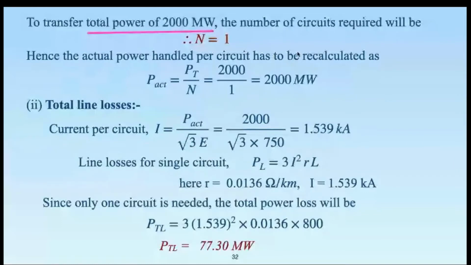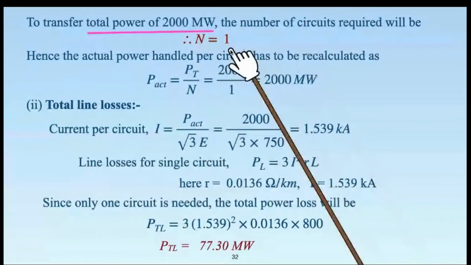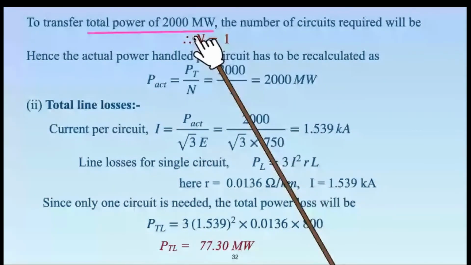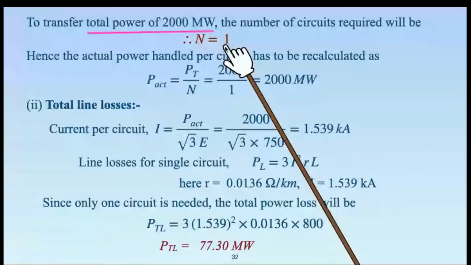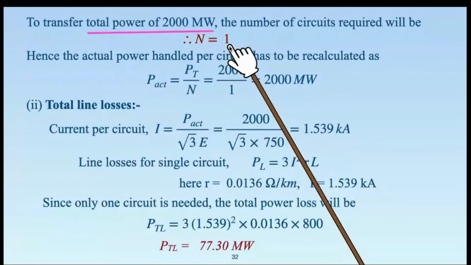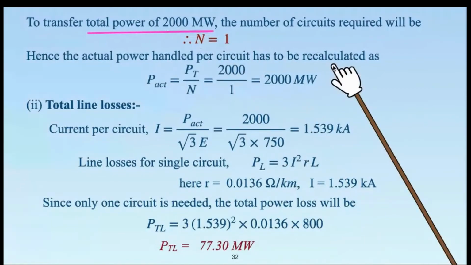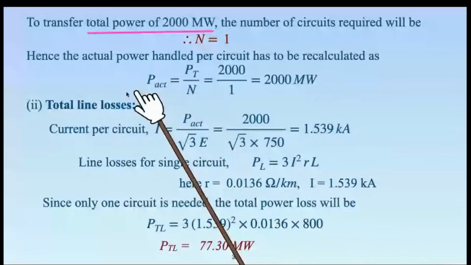Okay. So naturally, the power handling capacity of a single circuit line with 40% series compensation at 750 kV is much higher than what you actually want to transfer, isn't it? So the answer to the total number of circuits is fairly simple, you require only one circuit. A single circuit can transfer much higher power than 2000 megawatt. So the number of circuits will be simply 1, isn't it? But when we say number of circuits is equal to 1, again, there is a recalculation part. Okay. So what is the actual power handled per circuit?